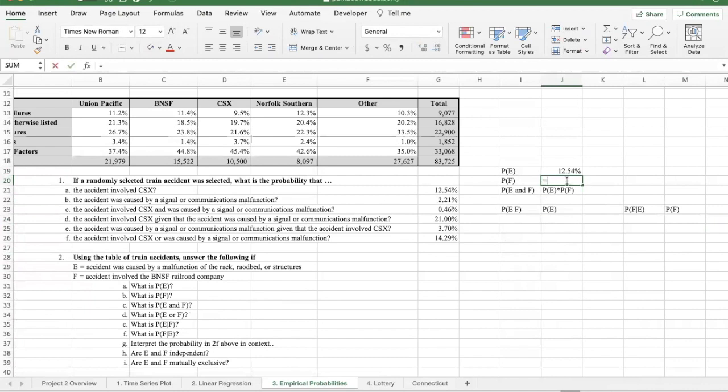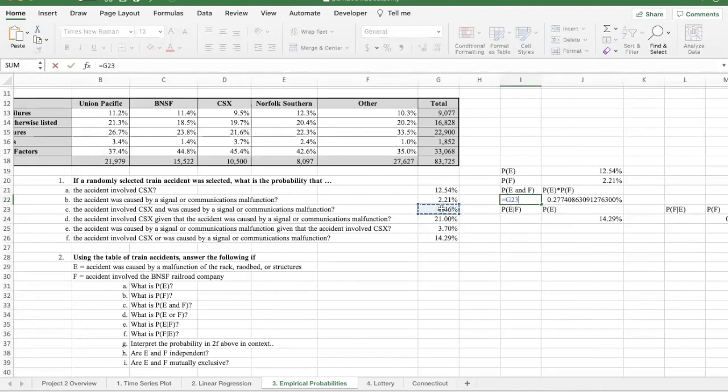So I've already calculated that. There it is. And the probability of E is also here. The probability of F is also here. And for this one here, I'd have to take the probability of E, this one, and then multiply it by the probability of F, which is this one. And then the probability of E and F is this one here, involved in accident and was caused by a signal, that one there. So for this one, I'm just going to type in equal that number right there.